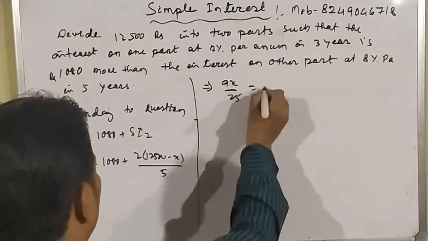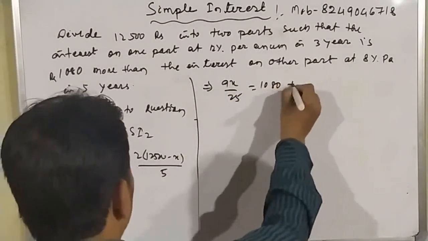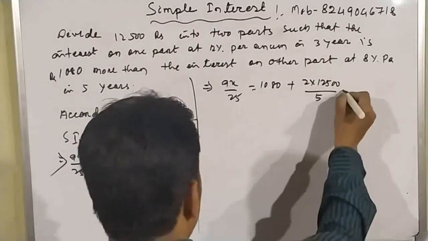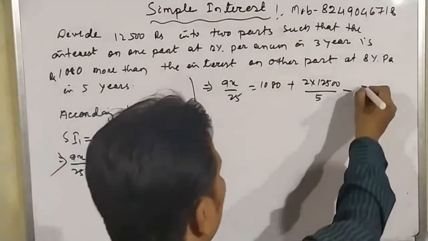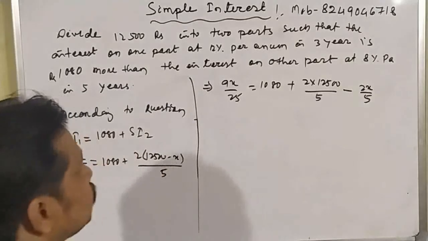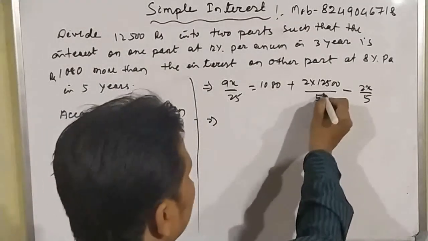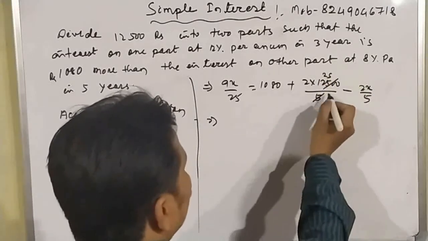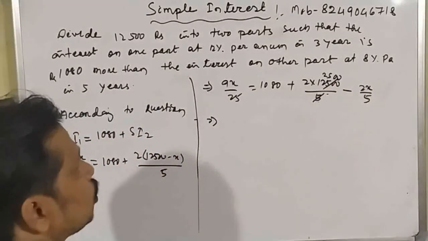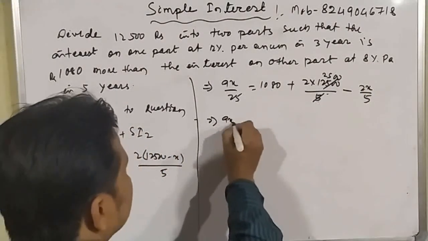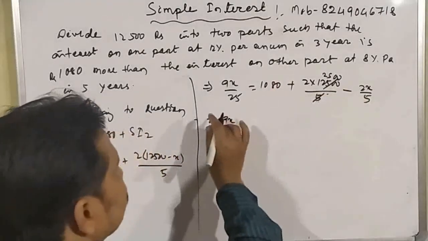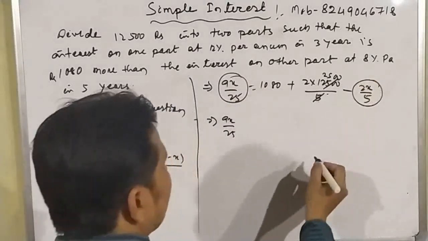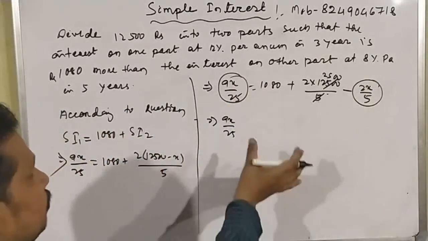9x by 25 is equal to 1080 plus 2 into 12500 divided by 5 minus 2x by 5. Okay student, implies that here 5 can be cancelled. What will the result? 5 2 ja 10, 5 5 ja 25, then 0. Okay student, so in this equation we have one variable part and another variable part. So we have to take both the variable parts to the left hand side.